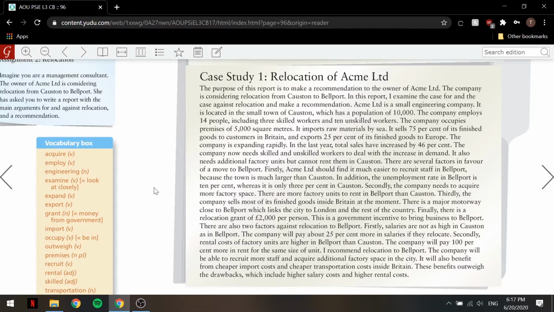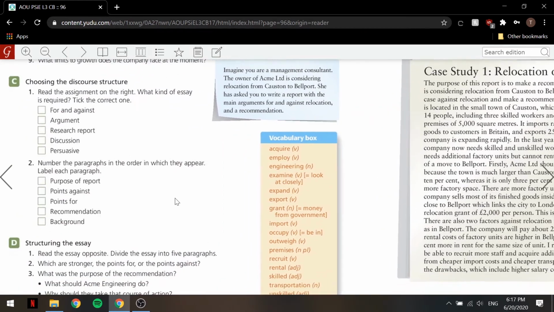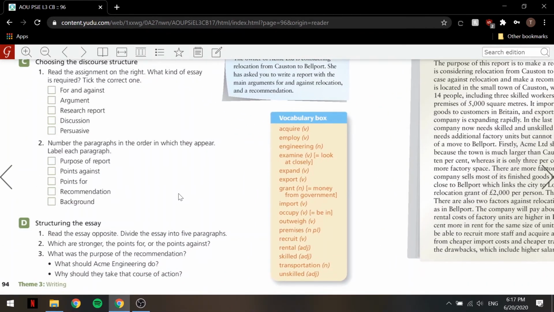Okay, so now that we read the essay, let's label the paragraphs in the order in which they appear. So we have purpose of report, points against, points for, recommendation, and background.